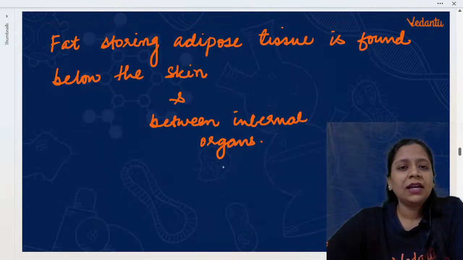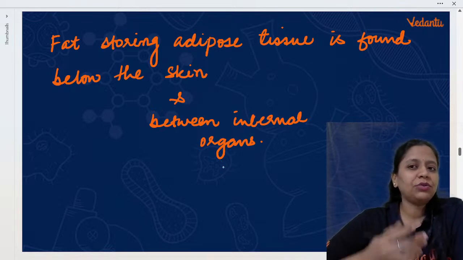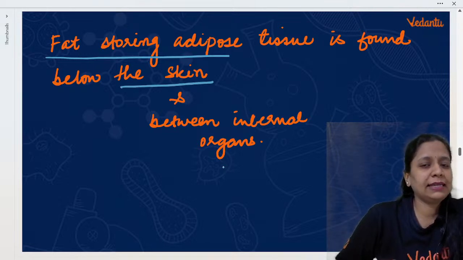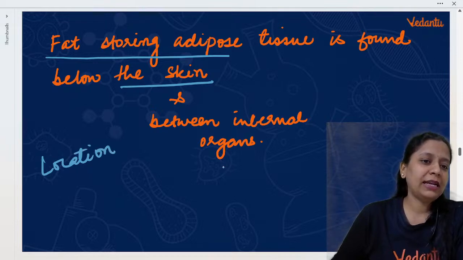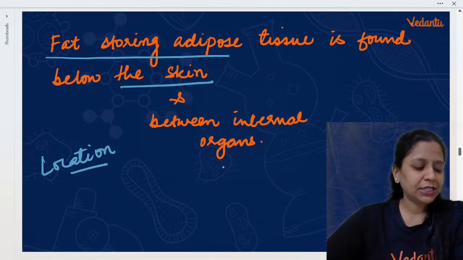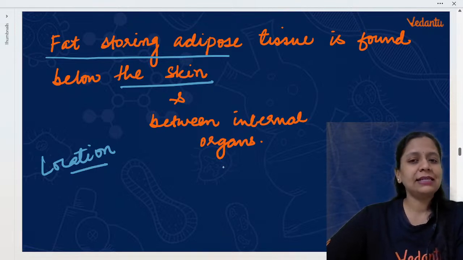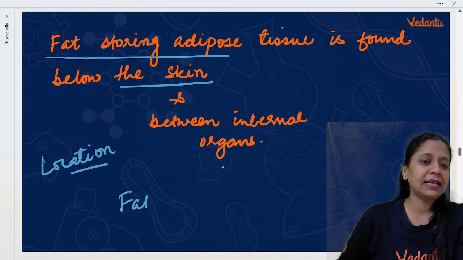Okay, సో ఫ్యాట్స్ ఆర్ అడిపోస్ టిష్యూ అసలు ఎందుకు ఉంటుంది? Because fat storing adipose tissue is found below the skin. ఓకే, first location చూద్దాం. Adipose tissue where it is located? Yes Srikanth, right answer. Muzib, right answer. Beneath the skin. So adipose tissue or fats, where the fats are stored.